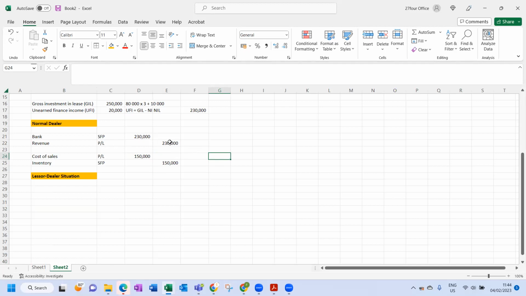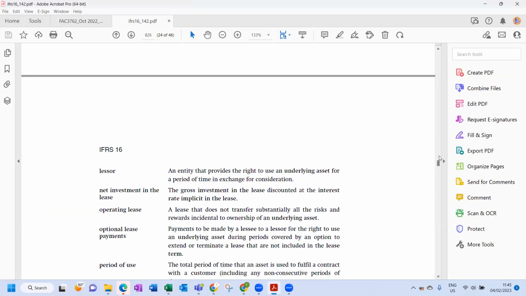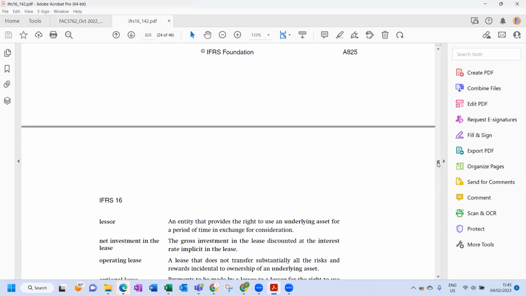So to not skew that, the accounting treatment came up with certain guidance. Let's go have a look at the guidance, and I'll show you how we put the journals together.